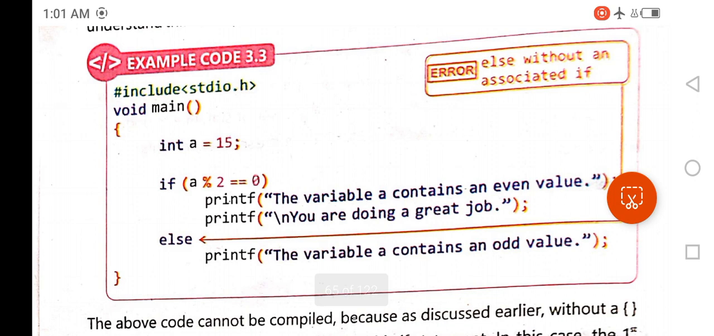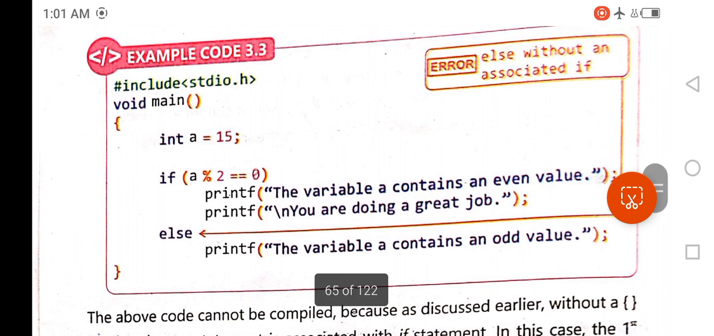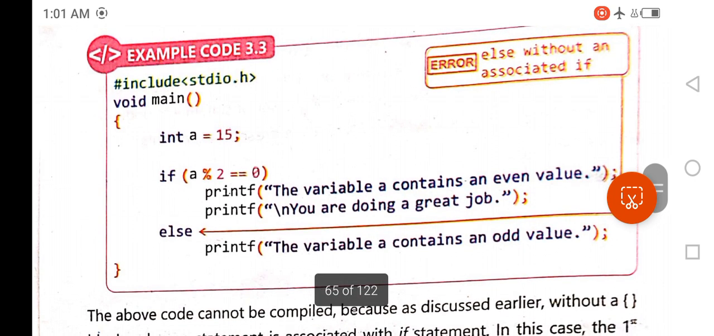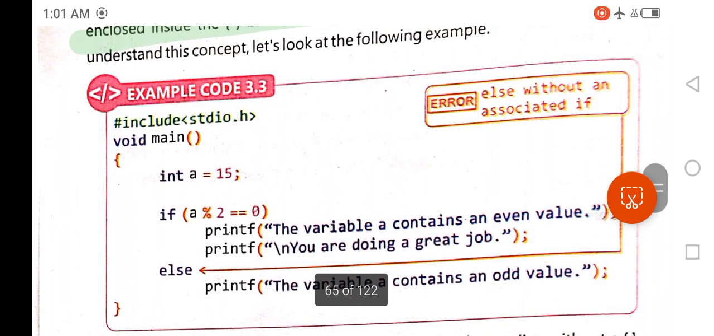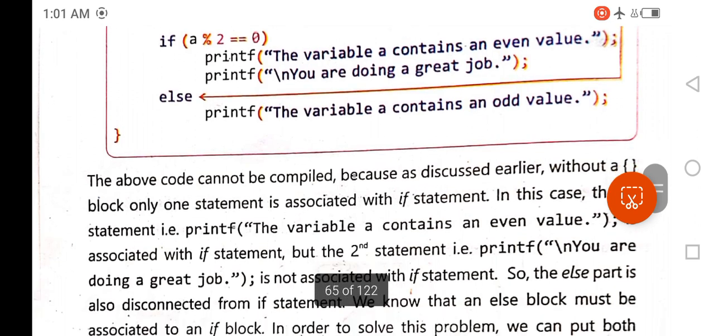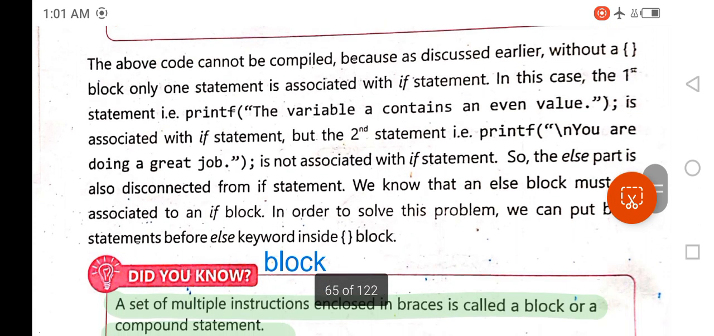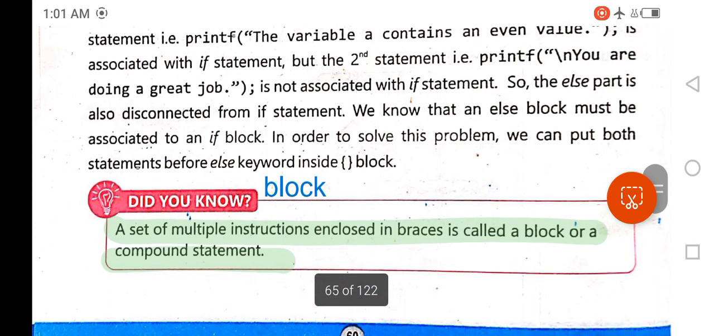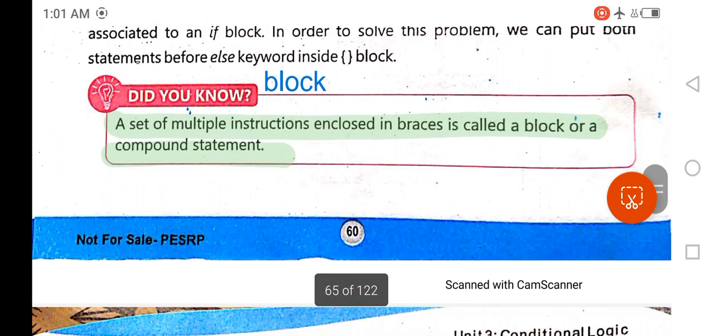Here the else is disconnected from the if keyword, and you can see the error: else without an associated if. If we put these two printf statements inside the curly braces, then this error will be removed. So here is a detail. This paragraph demonstrates the problem, and here is the definition of block.